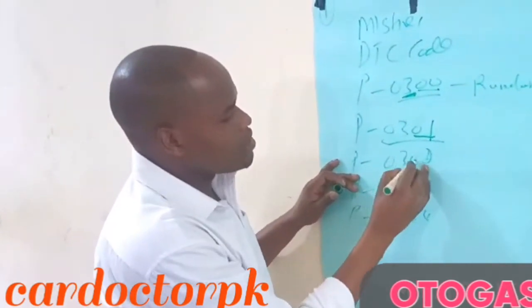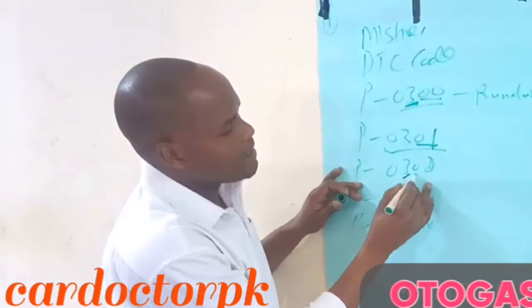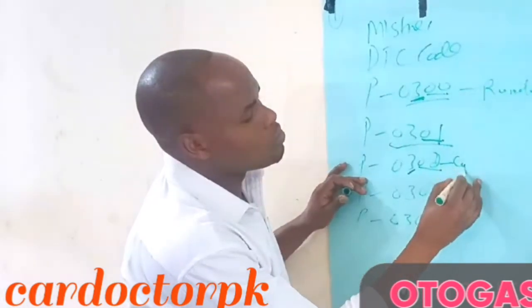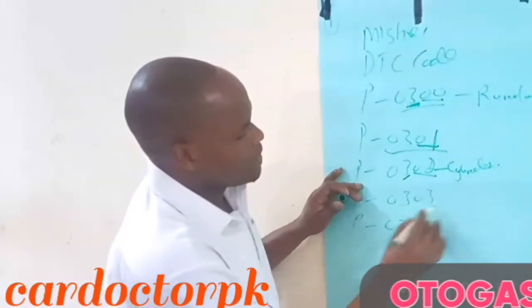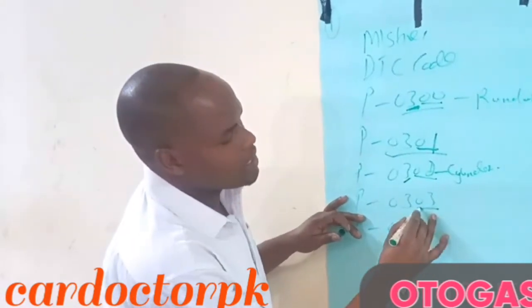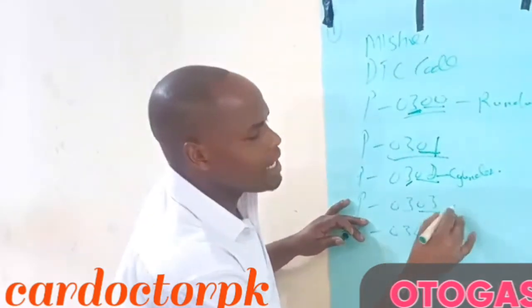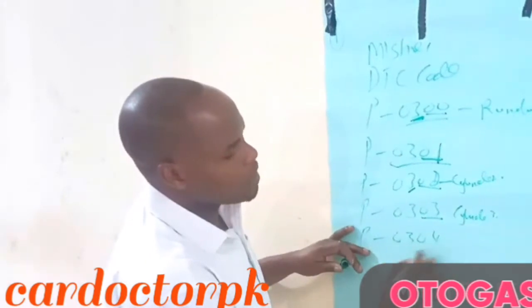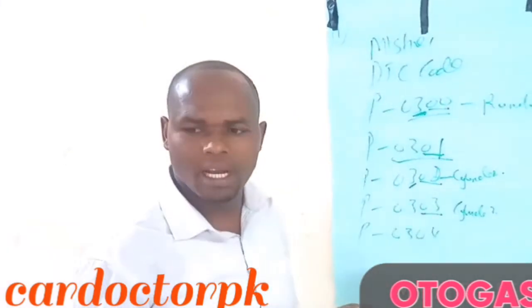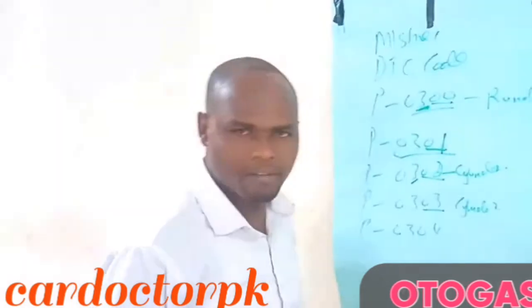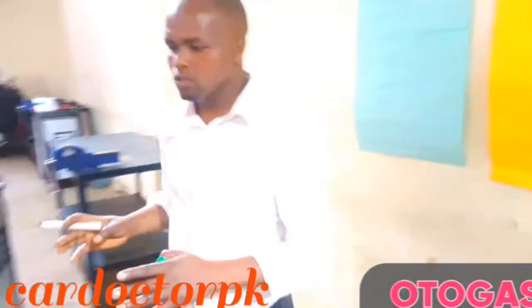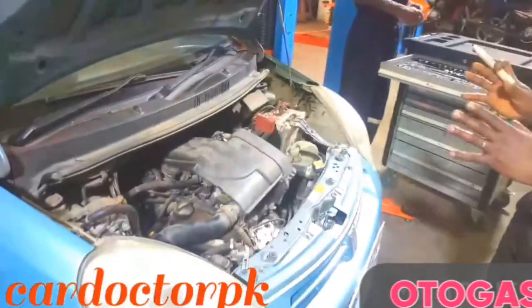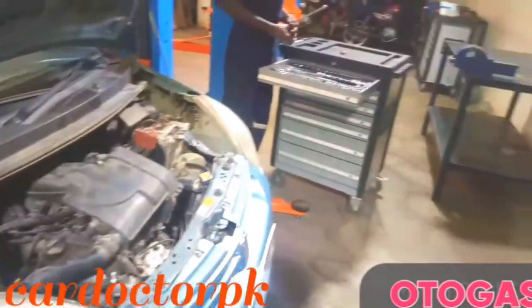P0302 is the misfire in cylinder 2. P0303 tells you the misfire is in cylinder 3, and so on, depending on the number of cylinders your engine has. Now what we are going to do is interchange the plugs and the coils to see whether the misfire is going to relocate. This is the formula that we are going to use.